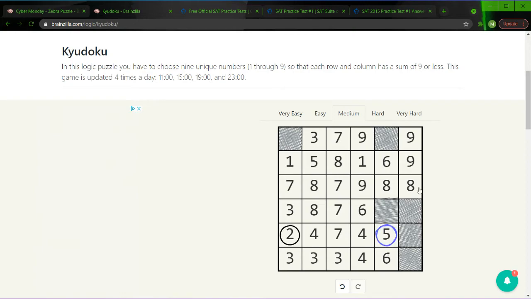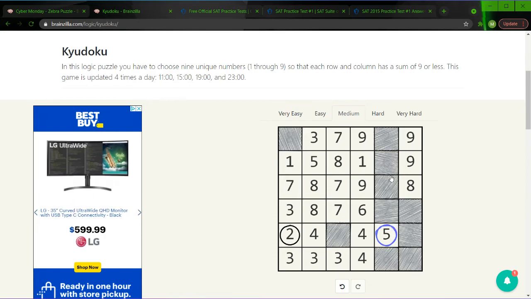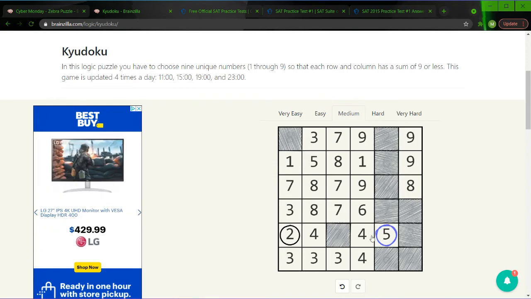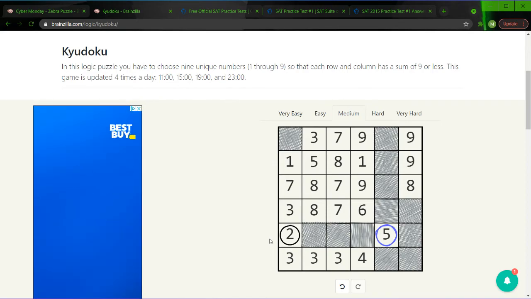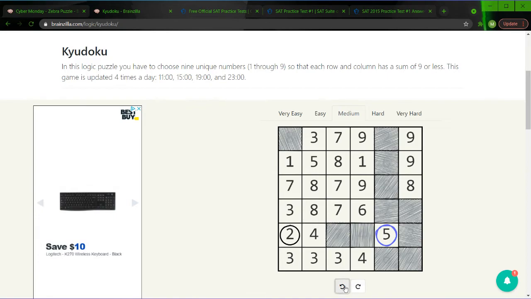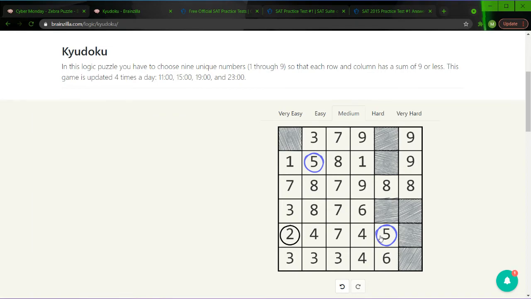Let's move on to 5. I hope we only have one 5, and I think we do, which is actually pretty cool. It's the 7, the 6, the 8, and the 6. That's really nice. Oh wait, we can eliminate both 4s because 5 plus 2 is 7, and 7 plus 4 is 11, which is greater than 9. Oh, no, I can't do that, because there's a 5 here. So we can eliminate the 6. We can't eliminate the 4 because it might not be this 5, which is unfortunate.